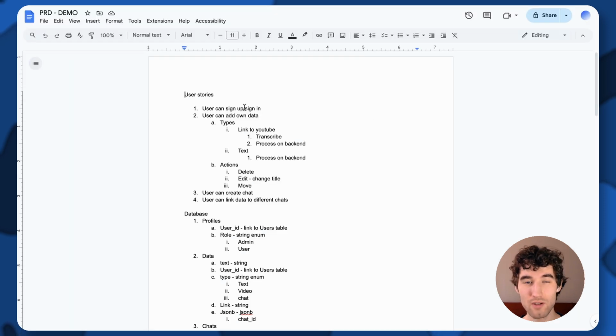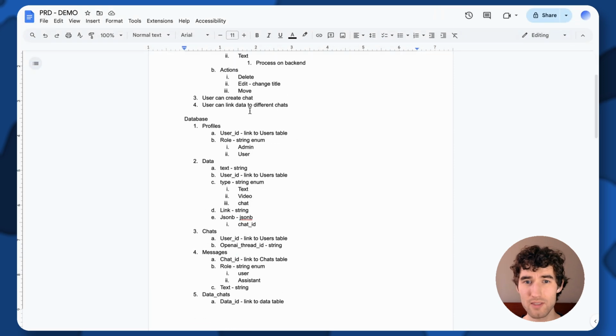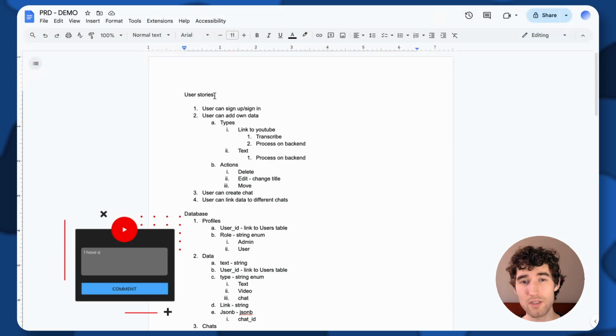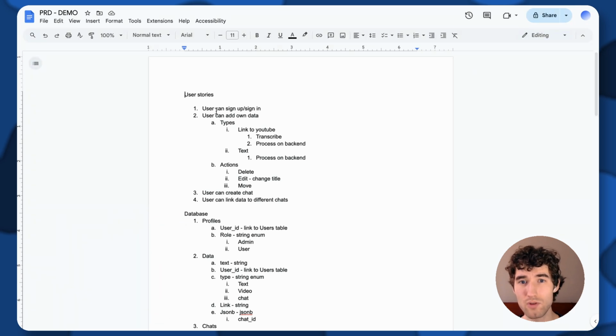I started, as I usually do with new projects, with a PRD document. I do that for all my clients, and I also help build such documents for my members. The main piece of this document is user stories, where we clarify what the user can do.